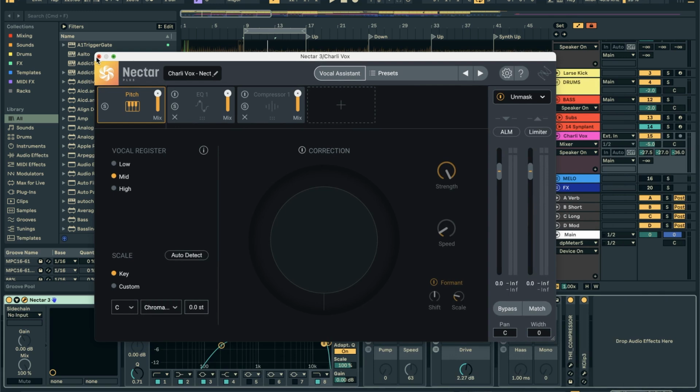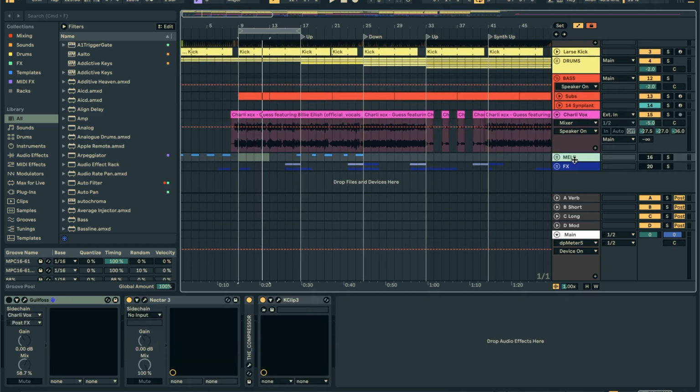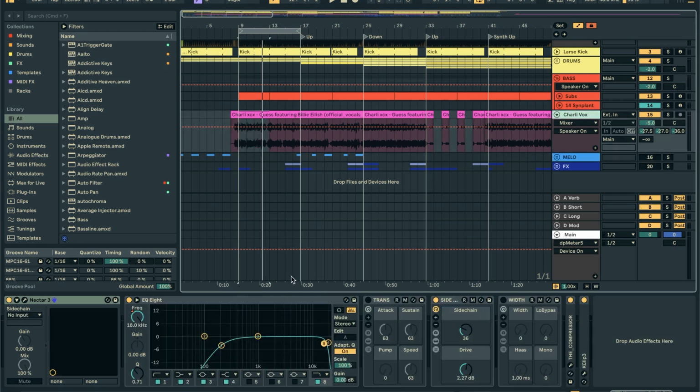Similar things would be like Trackspacer, but the idea that I did is, I have this melodic group here with synths, and this melodic group is listening to the vocal and then ducking the melodic stuff when the vocal appears, just in those frequency ranges to make room for the vocal. So I'll show you a little bit of that in a bit, but it's something new that I've been experimenting with that I've been really liking the results with. But other than that, we're just removing some of the lows, adding some sidechain, mostly for that cool pumping dancing effect, very subtle, and making room for the kick in some way as well.